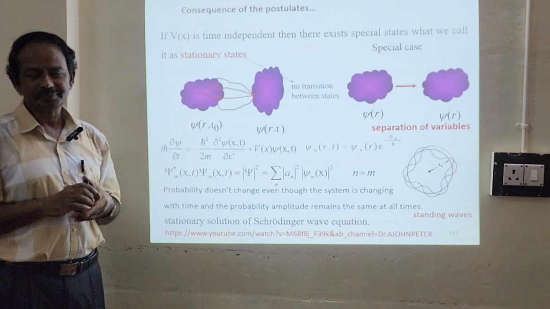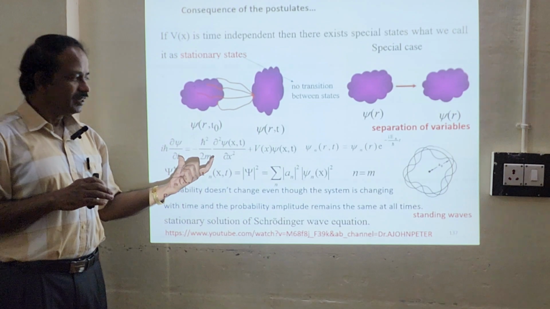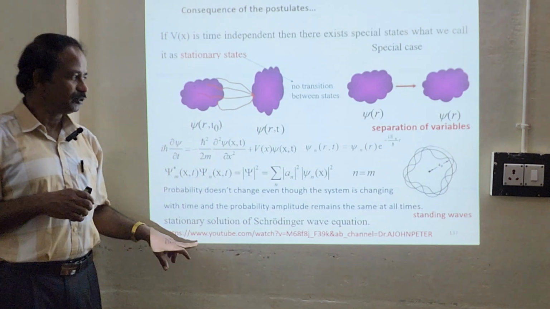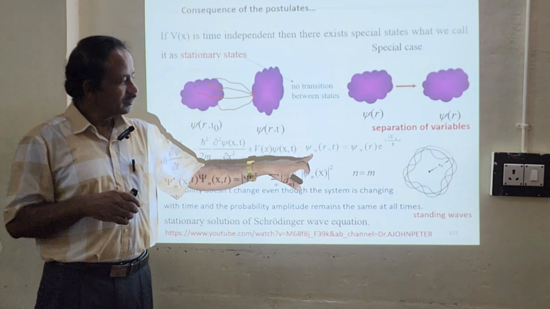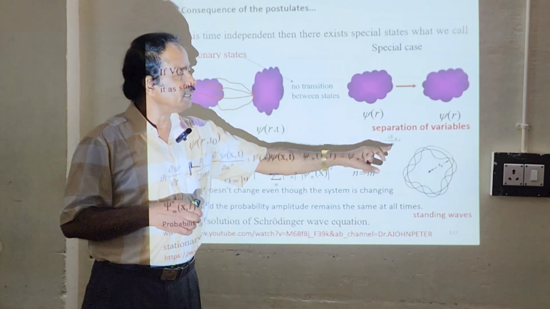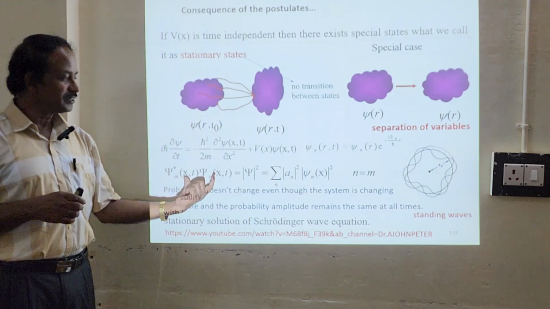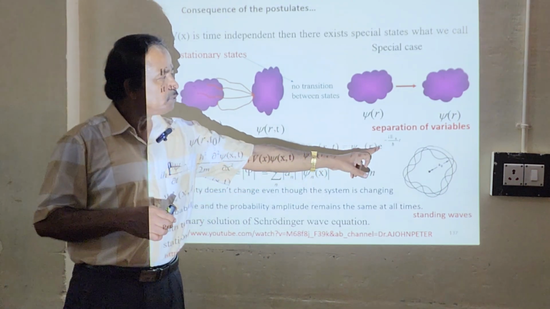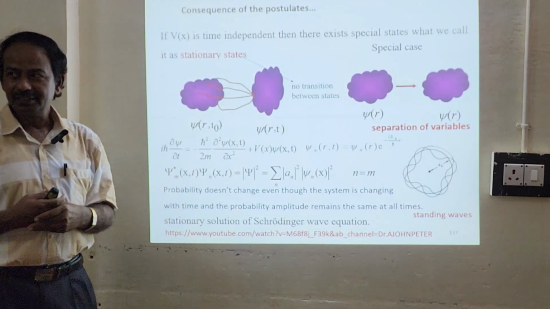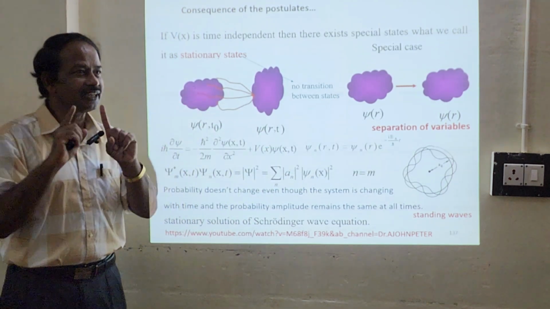Then we use the technique of separation of variables, which you have already studied, and we have obtained psi_n(r, t) = psi_n(r) e^(-iE_n t/ħ). Square this, taking the complex conjugate: e^(-iE_n t/ħ) multiplied by e^(+iE_n t/ħ). Both cancel and you get 1.